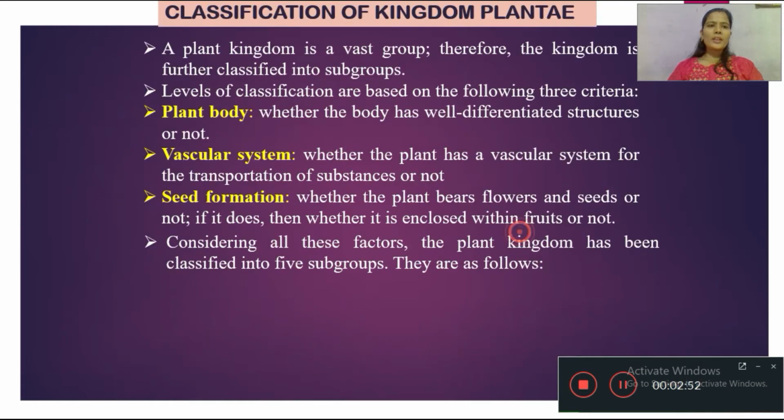In the classification of the Plantae kingdom, a kingdom is a vast group, which we further subcategorize. Kingdom Plantae is broadly classified into two sub-kingdoms, namely cryptogams and phanerogams.